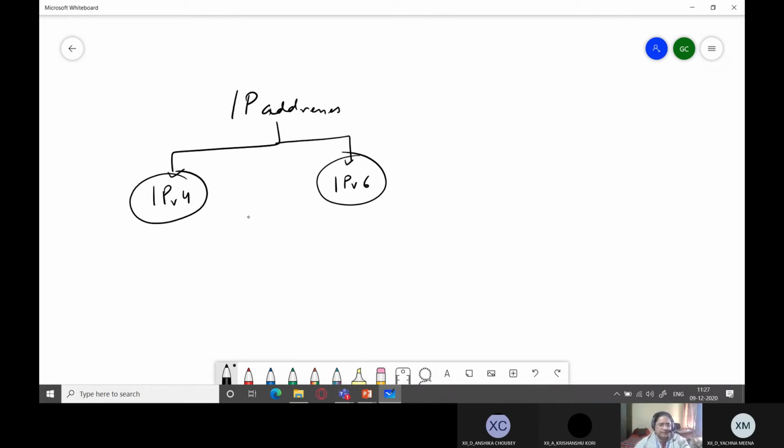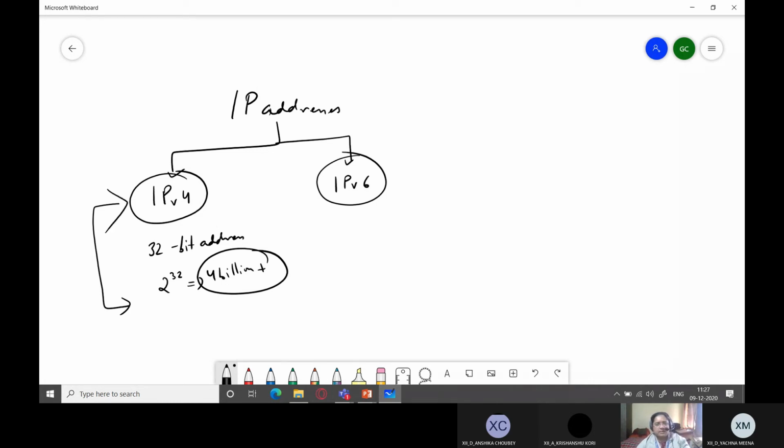IPv4 addresses were 32-bit addresses, and they could support 2 raised to the power 32, that is around 4 billion plus different addresses. But some mistake was done in the beginning, because of which we had to introduce IPv6, which is sufficient for supporting the whole internet.